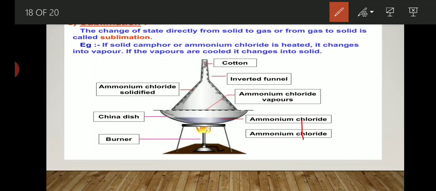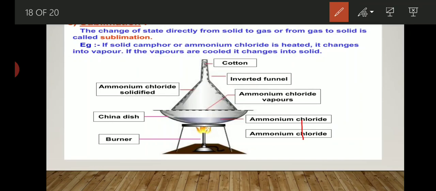Let's understand with one activity. Take some amount of camphor or ammonium chloride or naphthalene balls or anthracene in a bowl, keep an inverted funnel on it, and start the burner. What you will observe is that after some time the camphor gets converted into vapor, and that process is known as the sublimation process.